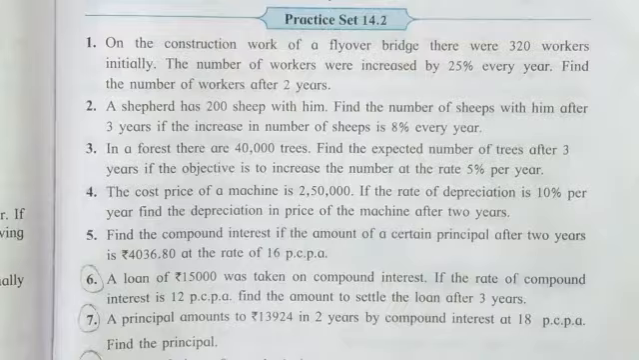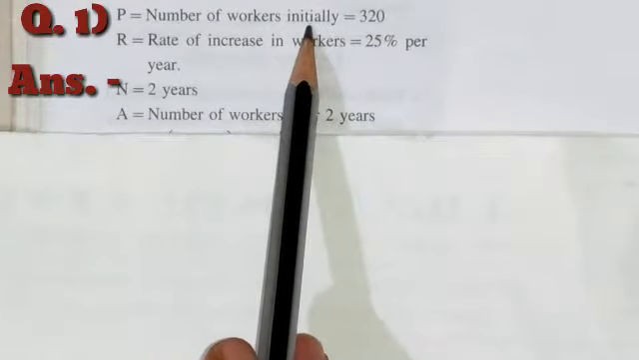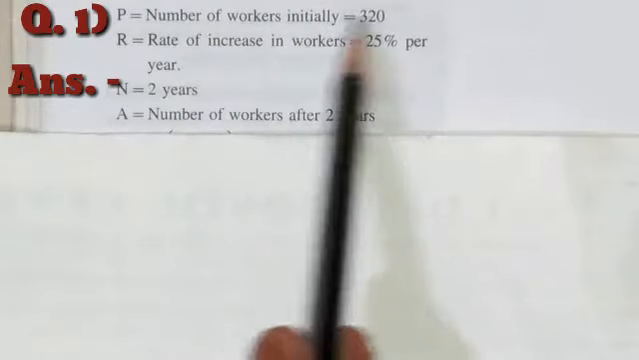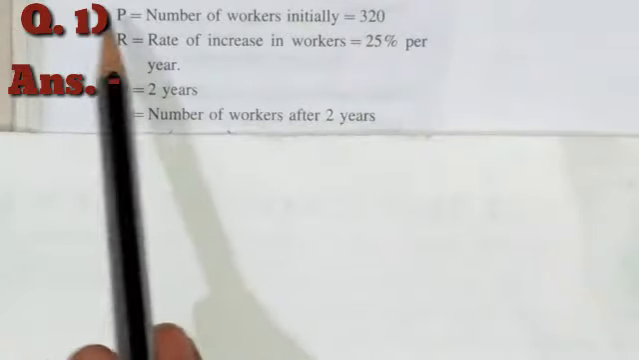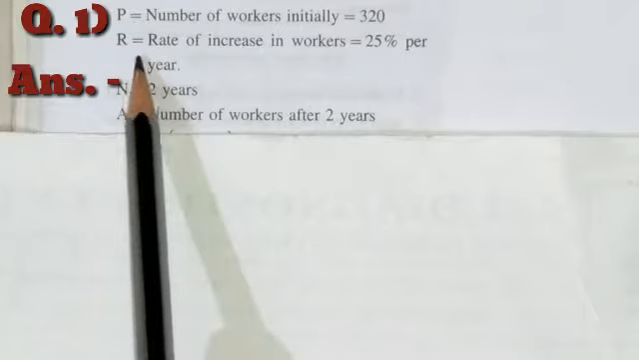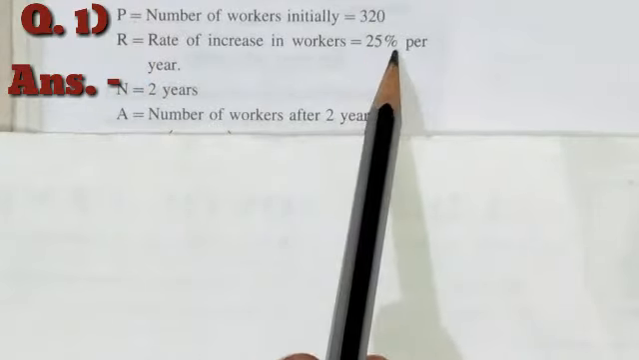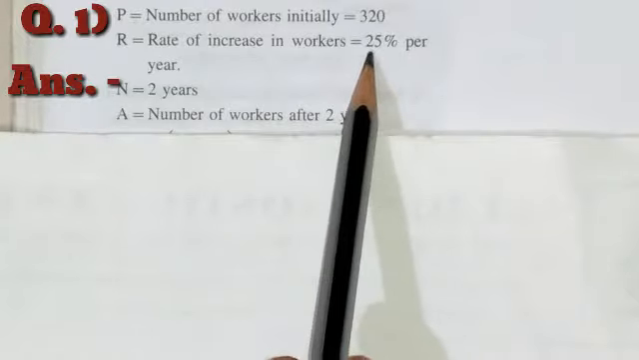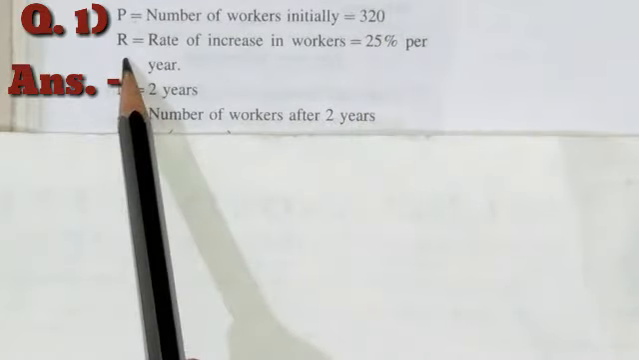Let's solve the answer. So students, here in the answer, this P, it means the total number of workers which are initially working over the site. That is nothing but the 320. So here 320, it means our principal. Now students, rate of increase in the workers, that is 25%. It means every year by 25% the number of workers are increasing. That's why 25 is nothing but the R. It means rate of interest.